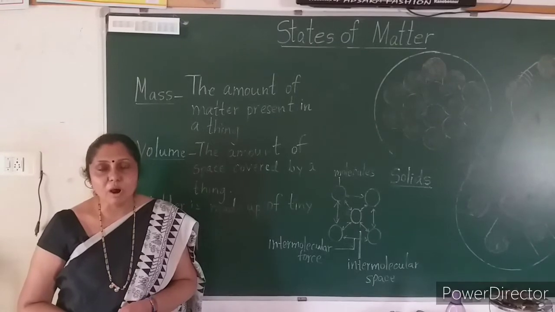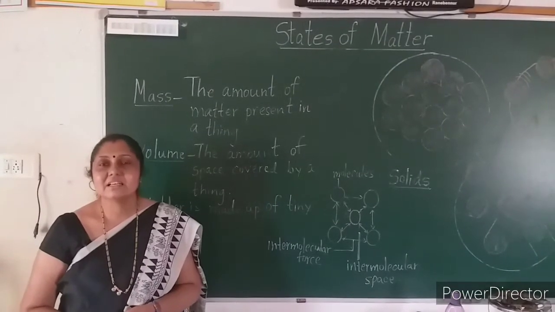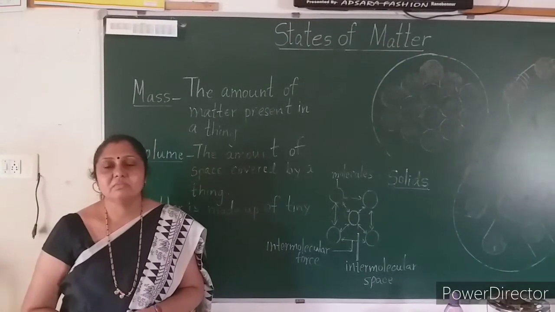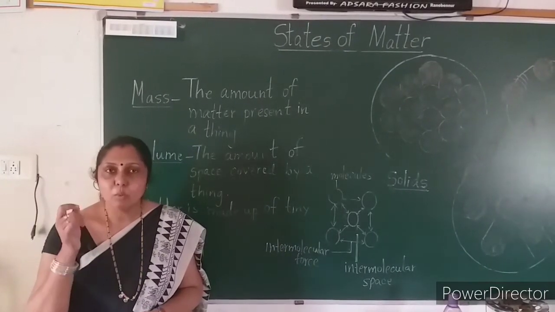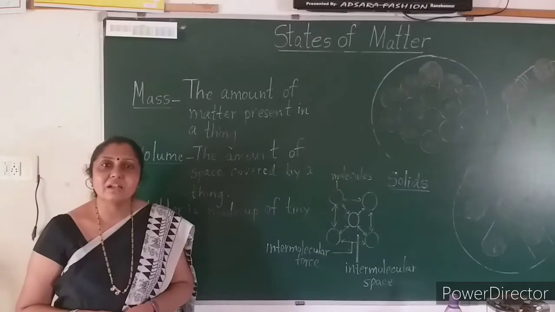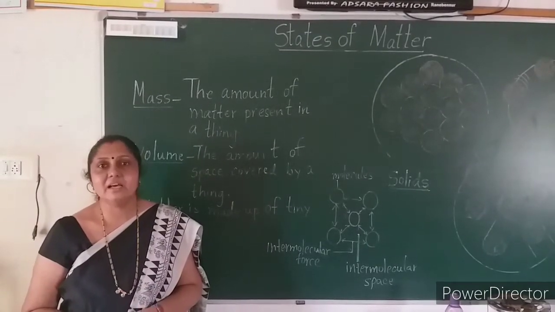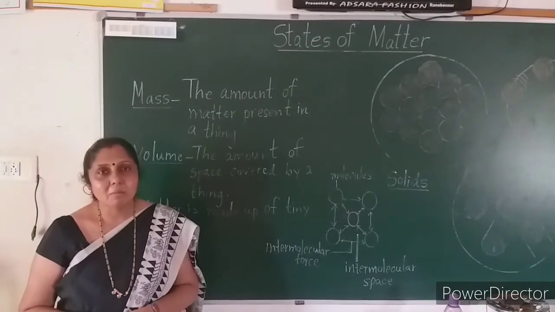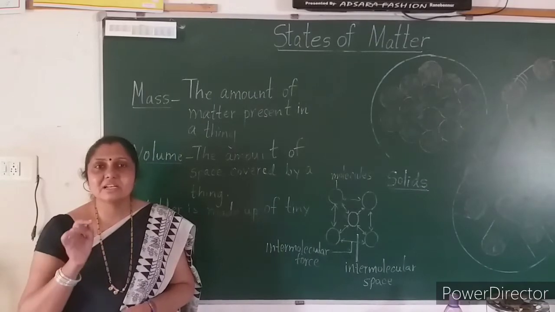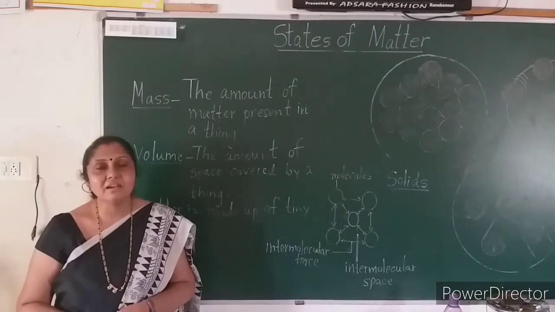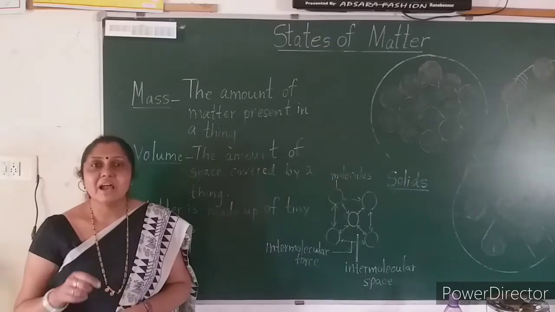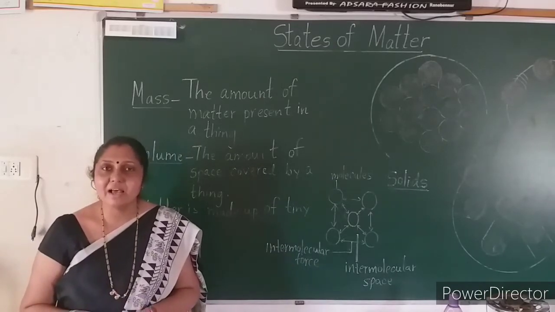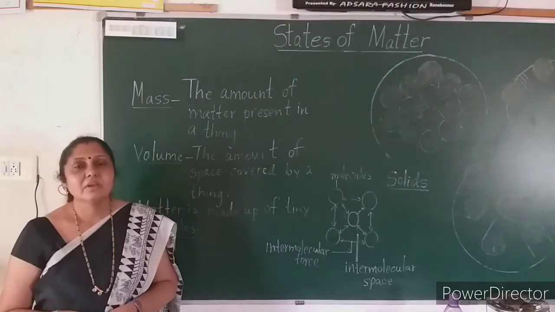Anything that has got mass and volume is called matter. Is this clear, children? So what is matter? Anything that has got mass and volume is called matter.